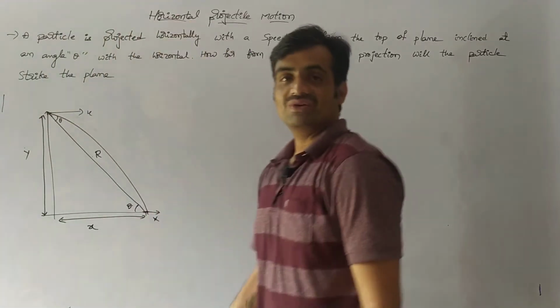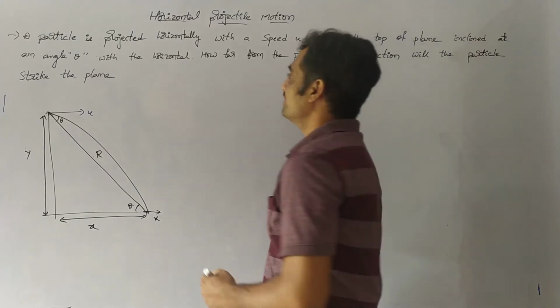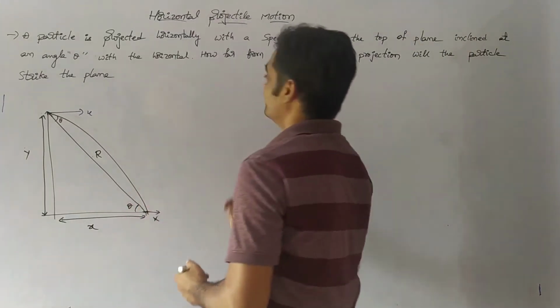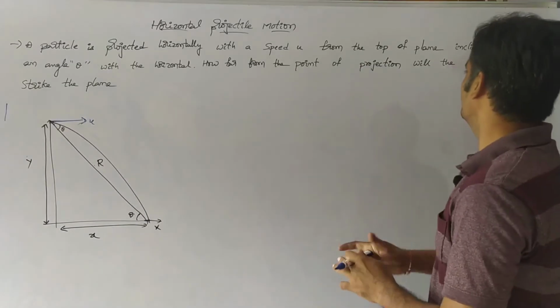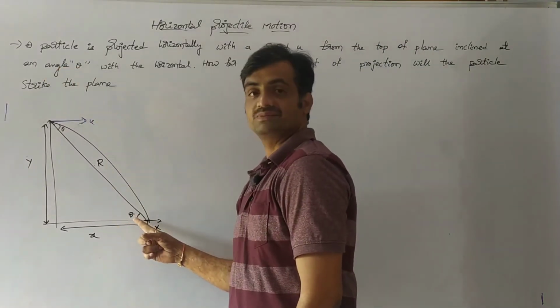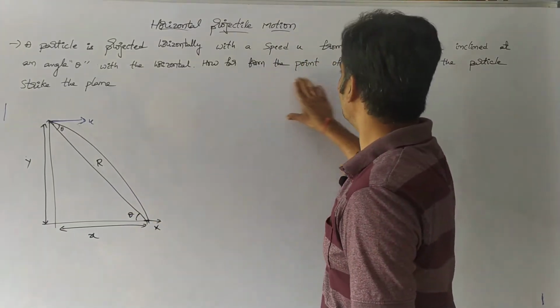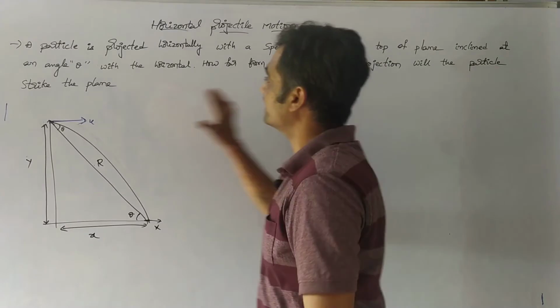Now we are going to solve numericals based on horizontal projectile motion. Here observe that a particle is being projected horizontally with a speed u from the top of a plane inclined at an angle of theta. It has been inclined by an angle of theta with the horizontal. How far from the point of projection will the particle strike the plane?